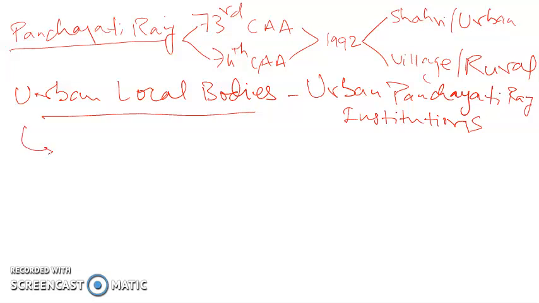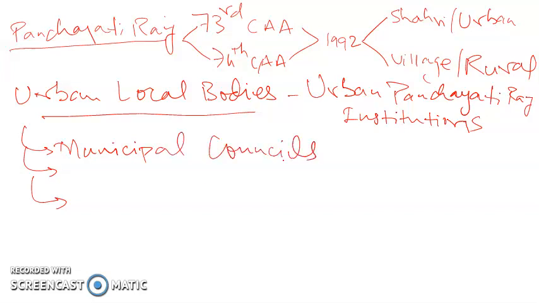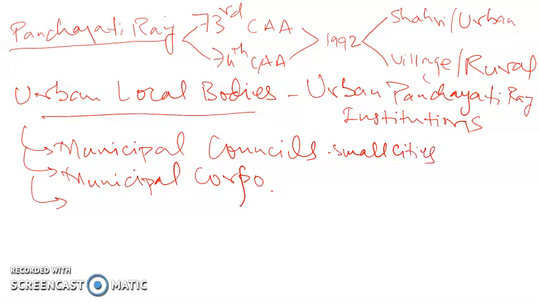There are three types of Panchayati Raj institutions that have been provided by the 74th Constitutional Amendment Act. First, municipal councils, these are for small cities. Then municipal corporations, these are for big cities. So municipal corporations are for big cities.